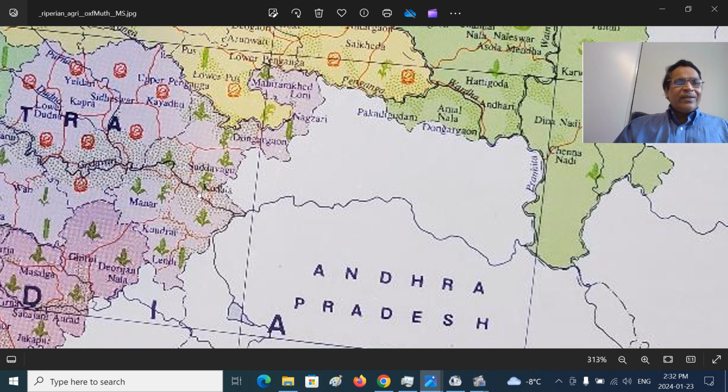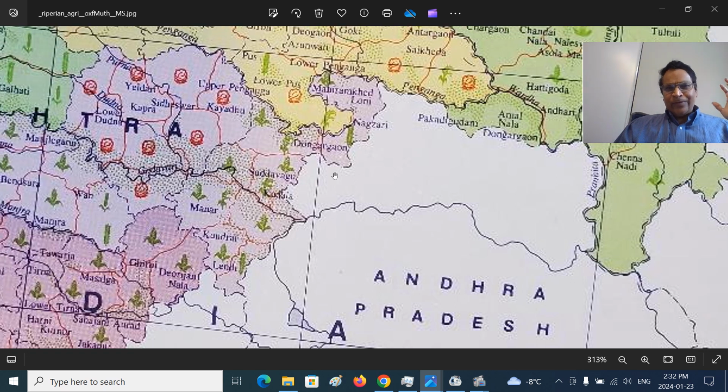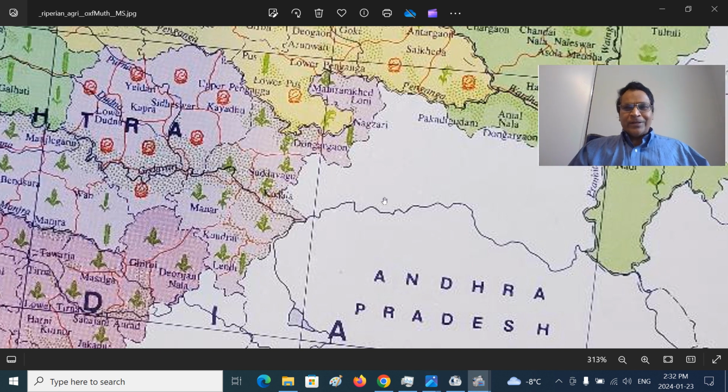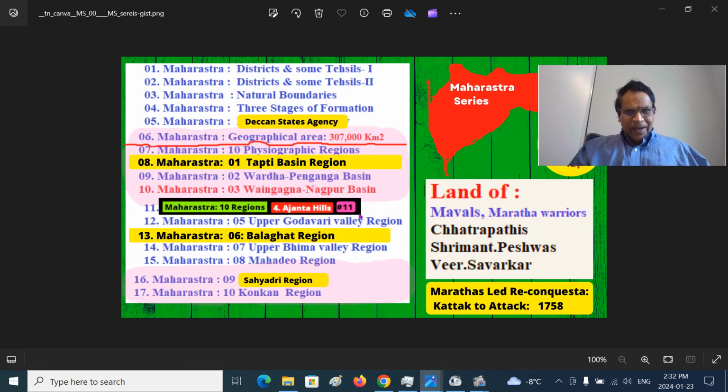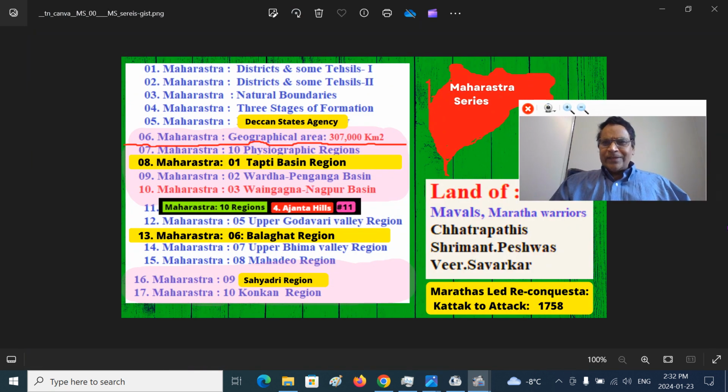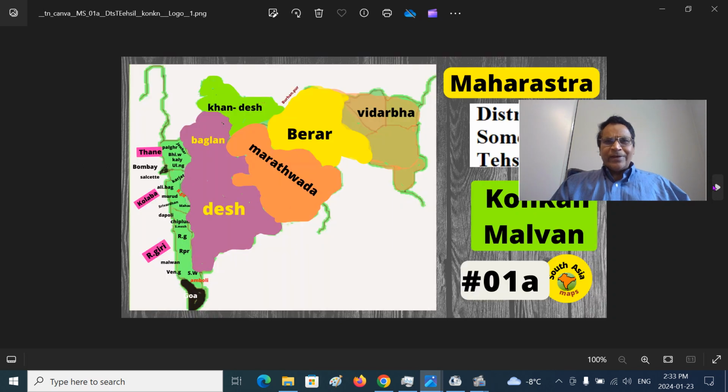Nanded itself is on the Godavari, the Nanded city. There is a big Gurdwara there, one of the 4 or 5 Takhts, that means the major centers like Anandpur Sahib and so on. Nanded Sahib is also like Patna Sahib, associated with the birthplace of Guru Gobind Rai, founder of the Khalsa. And I have discussed this in much detail in the Marathwada series. You can look at it if you are interested in Marathwada. You can see here Marathwada, Berar, Vidarbha, Khandesh, Baglan, and Malvan region, and the Konkan region is the Gomantak region and so on in other parts.